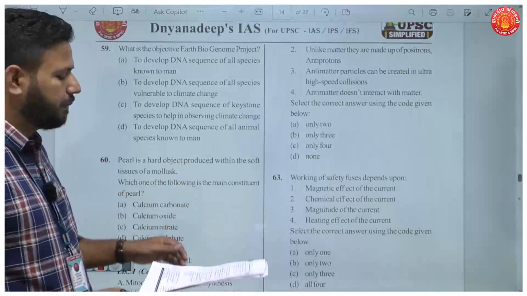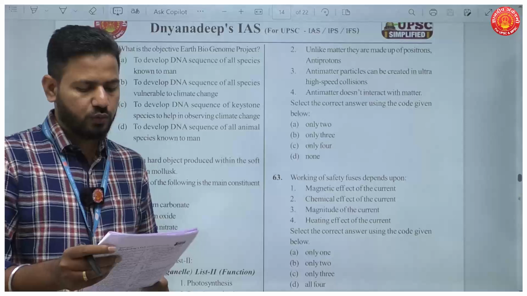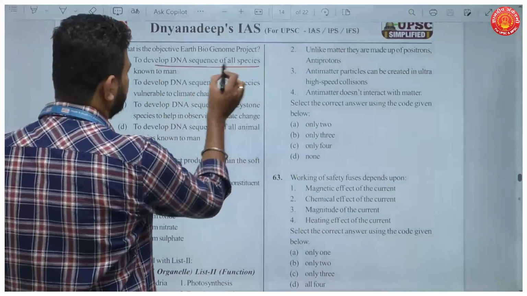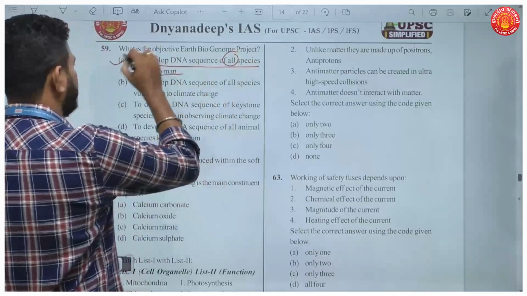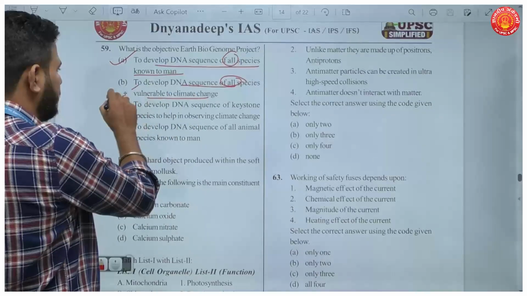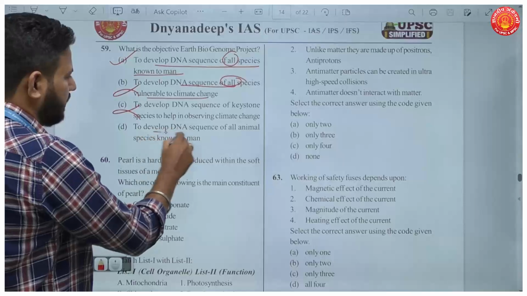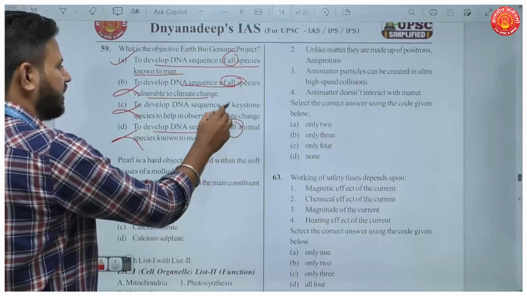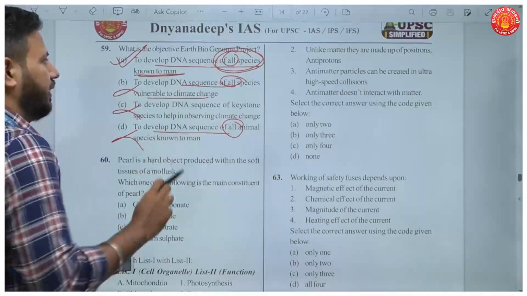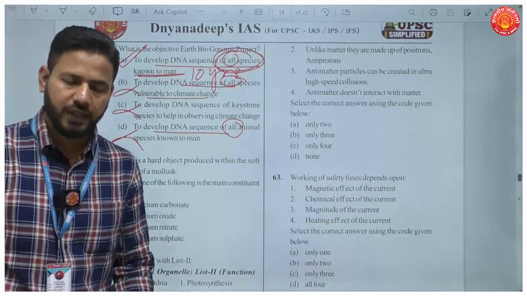Now, question number 59. What is the objective of the Earth Biogenome Project? Okay. Now, to develop a DNA sequence of all species known to man, this statement is correct. To develop DNA sequence of all species vulnerable to climate change, no, it is not correct. Develop DNA sequence of keystone species, no. Develop DNA sequence of all animal species, it is not. See, these are all narrower options and this is the broadest option. It is about all the species known to man, and this was to be completed in a 10-year period. So your answer to this question is A.